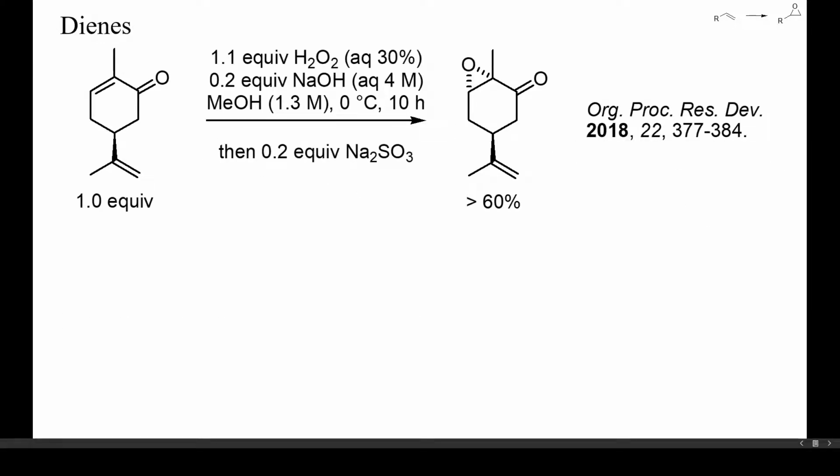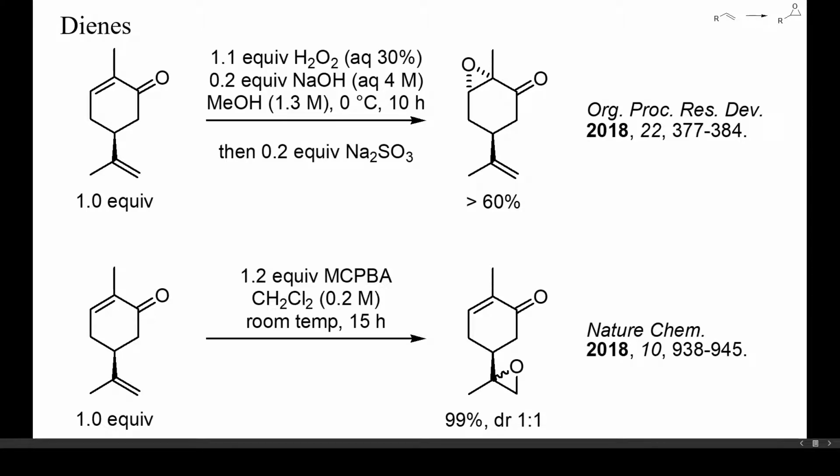Because this mechanism is different than that of the epoxidation of electron-rich alkenes, dienes with one electron-deficient and one electron-rich alkene can often be epoxidized selectively. Treatment of carvone with hydrogen peroxide and sodium hydroxide, for example, cleanly yields the epoxidized enone, as shown here. With MCPBA, however, the more electron-rich isopropenyl group is oxidized selectively.